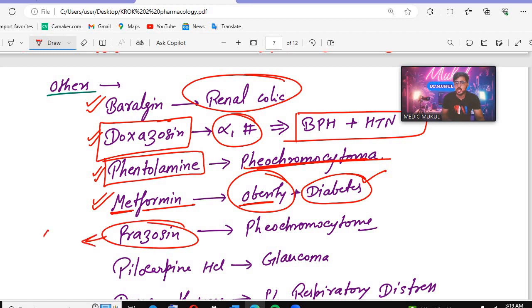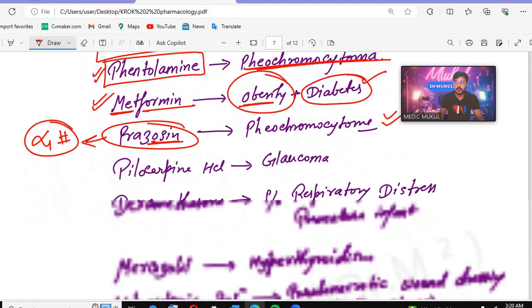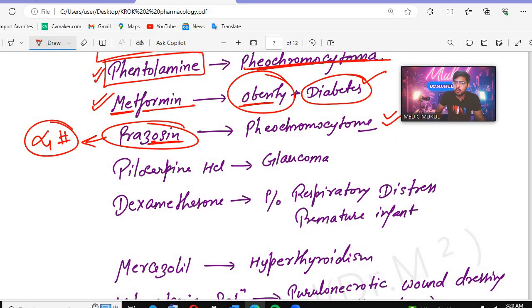Prazosin is again an alpha 1 blocker. Then in which condition will it be given? The zosins are alpha 1 blockers. Here also, prazosin, remember, is used in pheochromocytoma. Pilocarpine, that is for glaucoma.